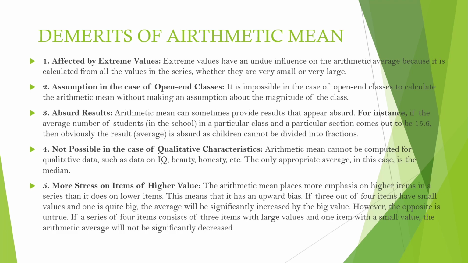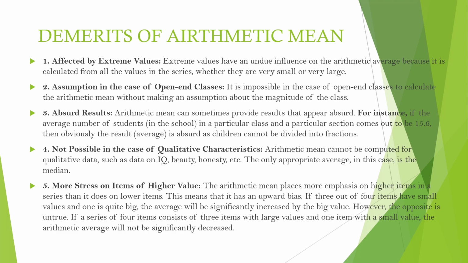4. Not possible in the case of qualitative characteristics. Arithmetic mean cannot be computed for qualitative data, such as data on IQ, beauty, honesty, etc. The only appropriate average in this case is the median.